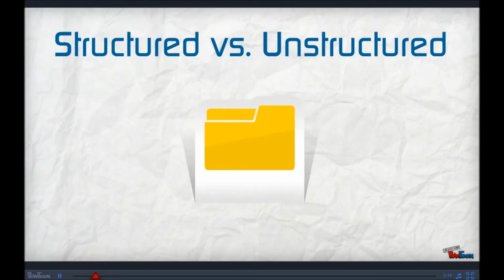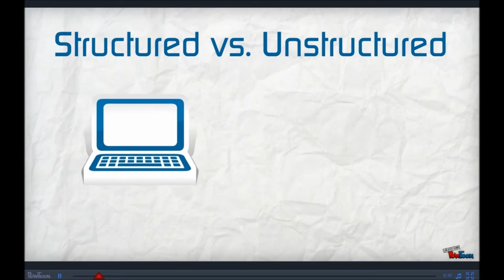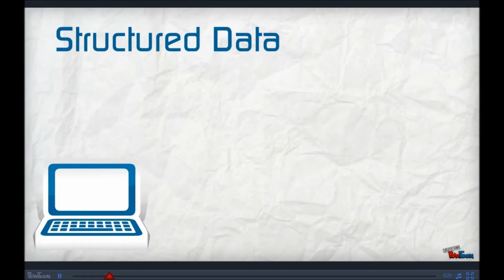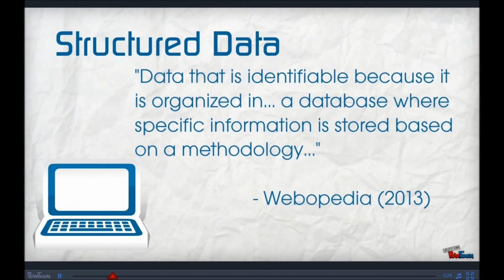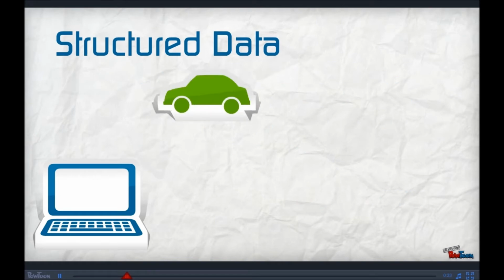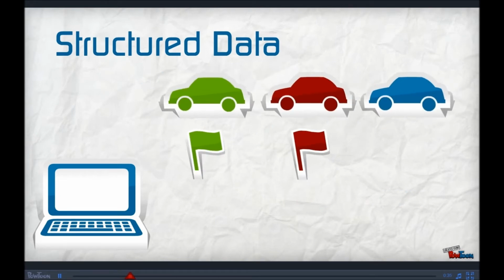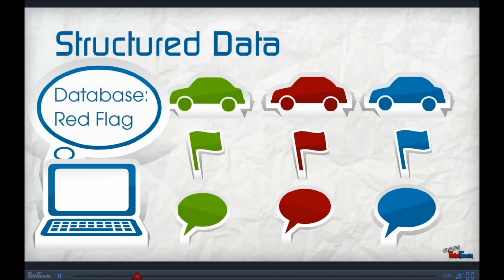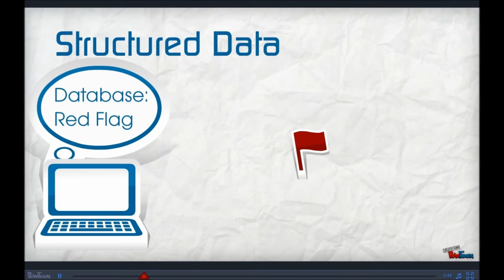There are two primary categorizations, structured data and unstructured data. First, let's take a look at structured data, or data organized for computers. Wikipedia defines structured data as data that is identifiable because it is organized in a database where specific information is stored based on a methodology. Structured data is easily searchable, as it is already organized and formatted into something easily understood by a computer. Every bit of data is stored in precise categories, which makes finding exact matches a breeze.